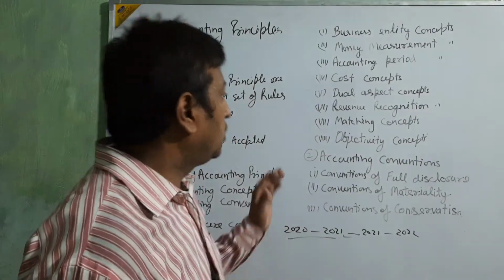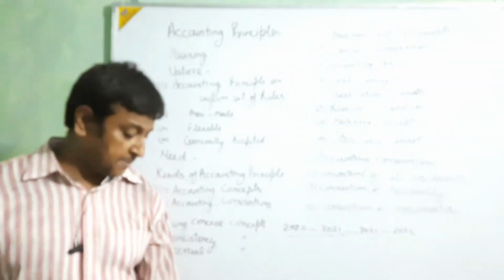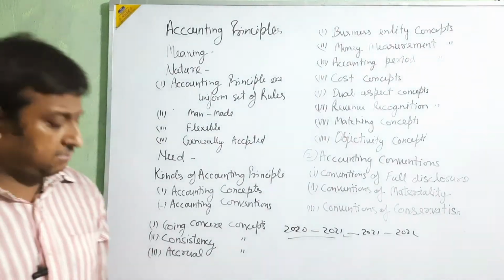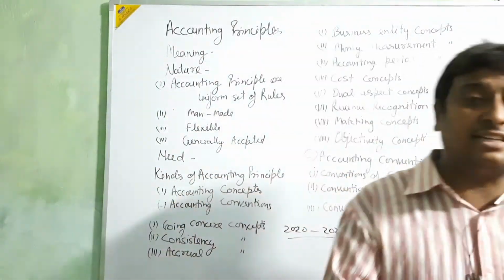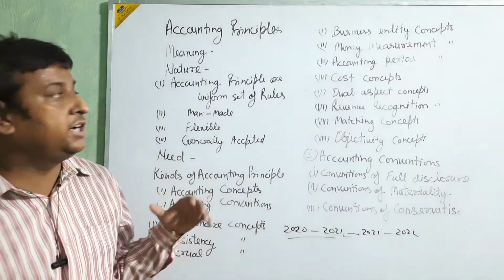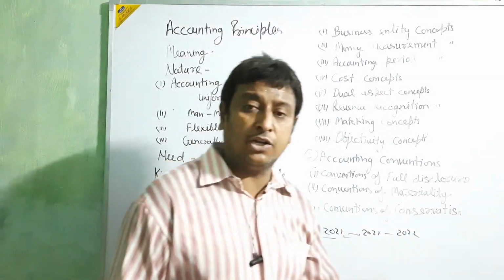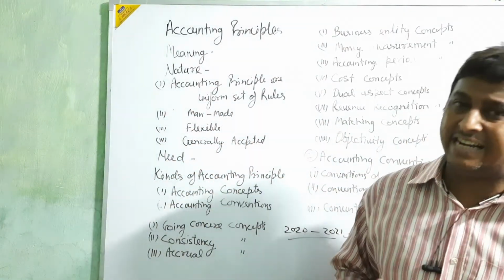Okay beta, dual aspect concept. In this concept, we are well aware, beta, that all transactions have two sides, and in the double entry system we operate the dual aspect concept. It means we take both sides, one side debtor, one side creditor.